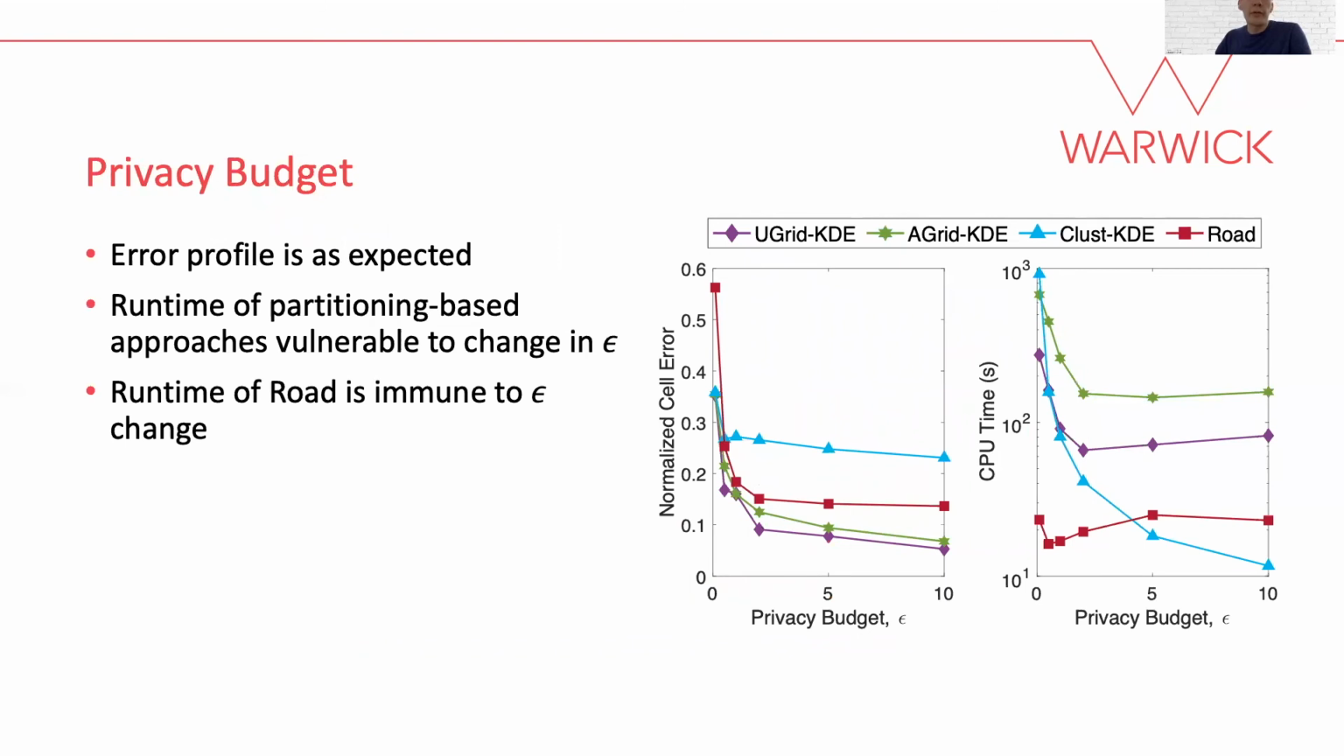We also consider the effect the privacy budget has on the utility of the data. As expected, all methods exhibit an expected error profile. That is, error increases as the privacy budget decreases. The partitioning-based approaches all see runtime increase as epsilon decreases, as expected from the guidelines we introduced earlier. The runtime of road is immune to changes in epsilon, as the runtime largely depends on the number of edges, which is unchanged.